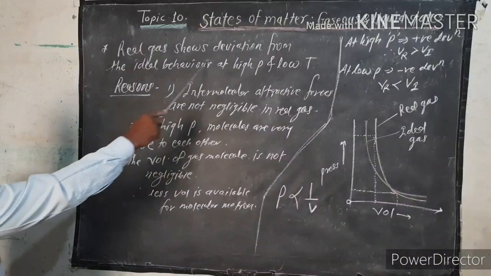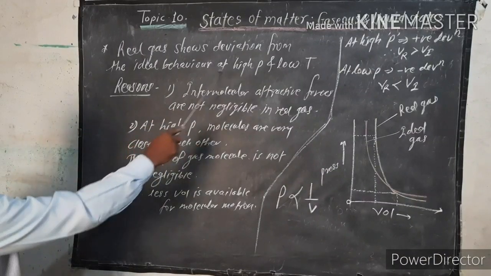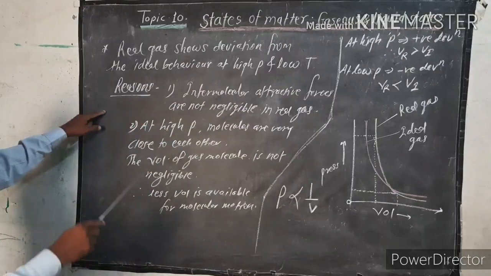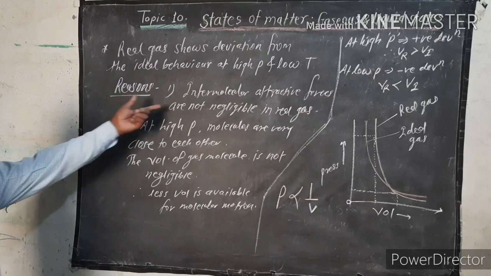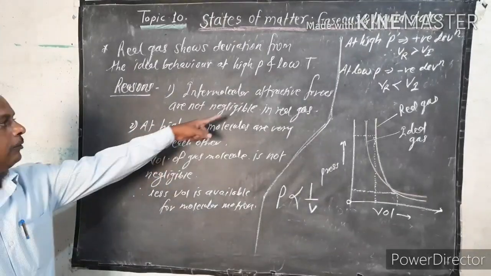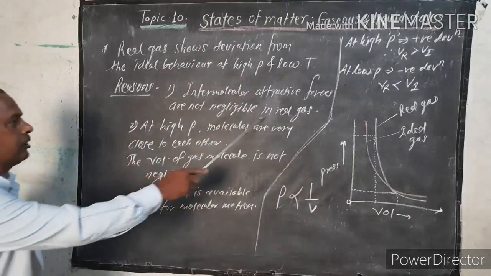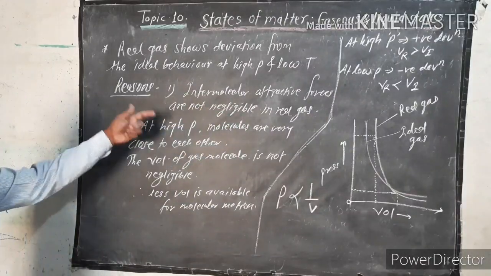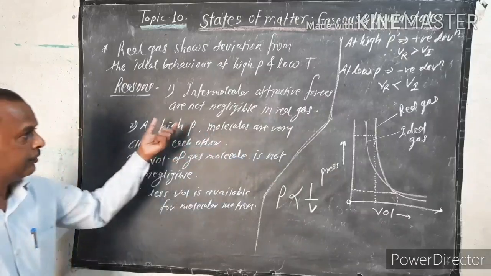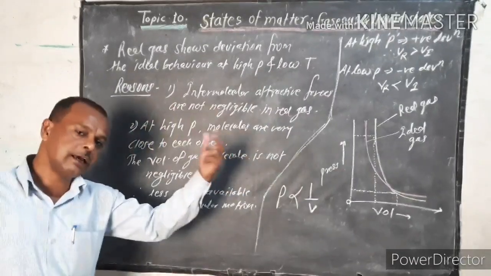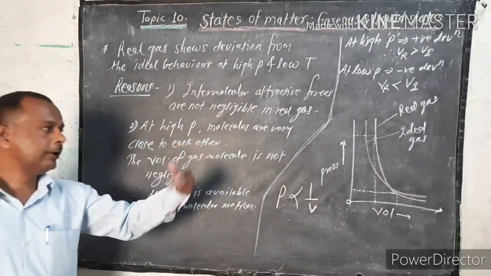Okay. The next one is that real gas shows deviation from ideal behavior at high pressure and low temperature. There are two reasons why the real gas deviates from ideal behavior. First, intermolecular attractive forces are not negligible in real gas. We cannot neglect the intermolecular force of attraction in real gases like hydrogen, oxygen, nitrogen.